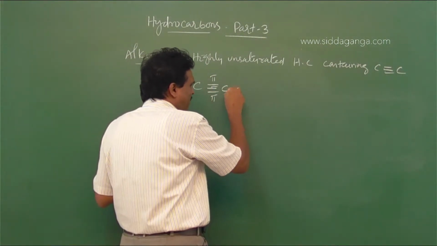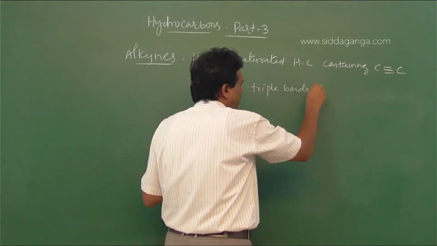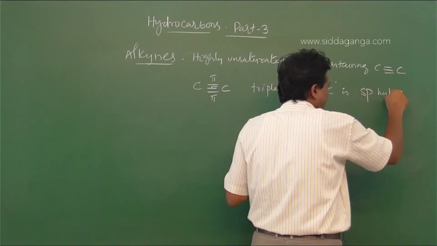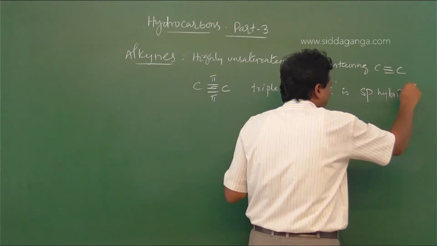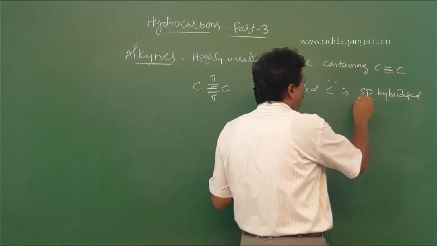And the triple bonded carbon is sp hybridized, and it is more electronegative.